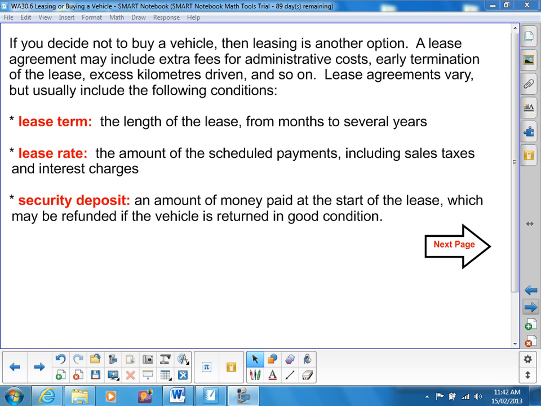The security deposit, amount of money paid at the start of a lease, which may be refunded if the vehicle is returned in good condition. So you might have to put $2,000 up front, and then when you return the vehicle 3 years later, if it's in good condition, you get your $2,000 security deposit back.